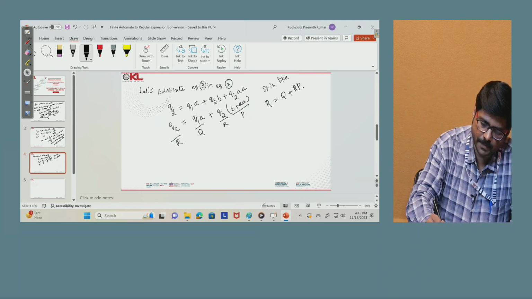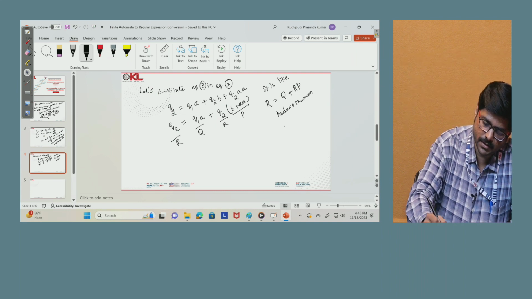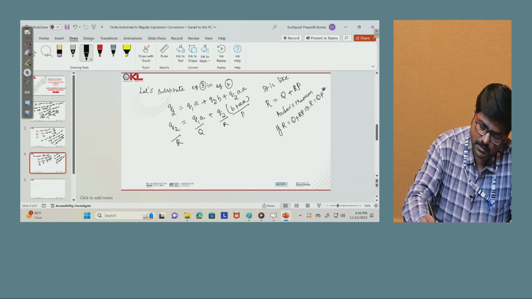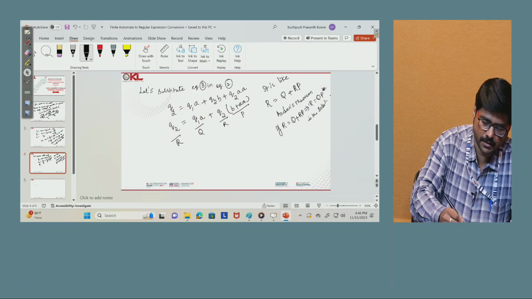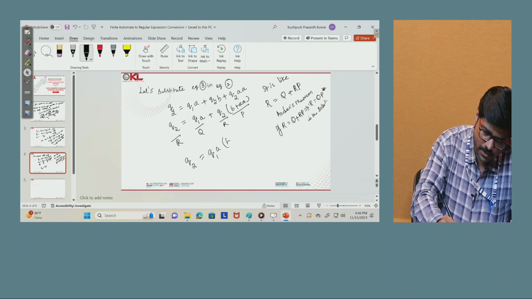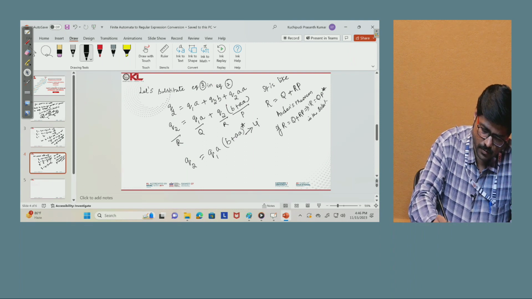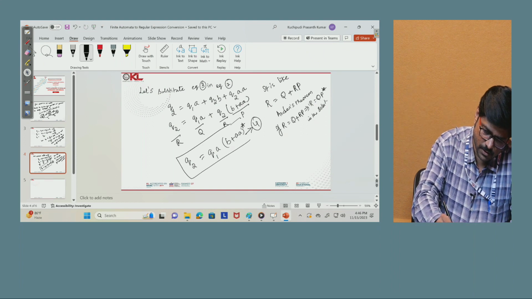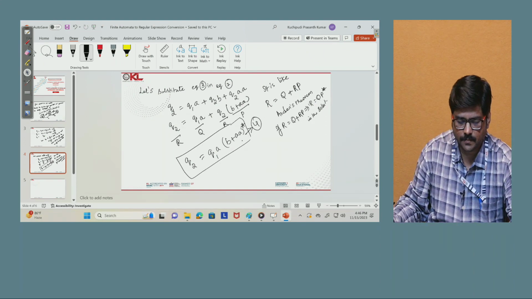This is called Arden's theorem. What is Arden's theorem? If R equals Q plus RP, then R equals QP star is the solution, right? From this what can you write? Q2, what is Q? Q1a. And what is P here? b plus aa star, right? Now this will be our equation 4. So this Q2 is Q1a into (b plus aa) star, our fourth equation.